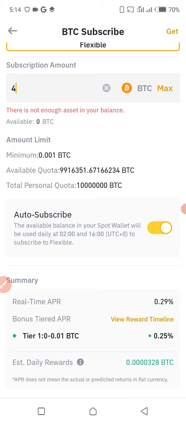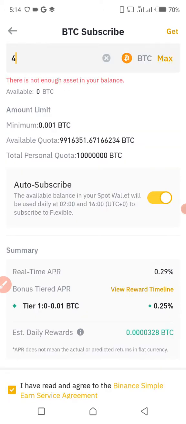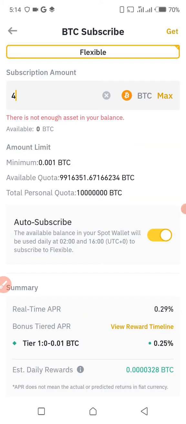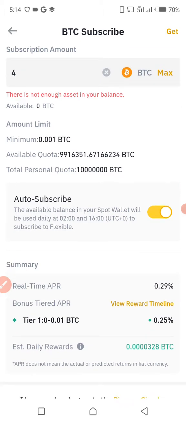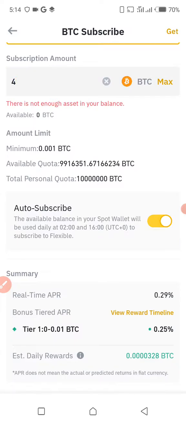When you place the auto subscribe, that means that every profit that you get will be reinvested. So your income, your daily automatic income, will increase day after day. So maybe I would like to show you another example.